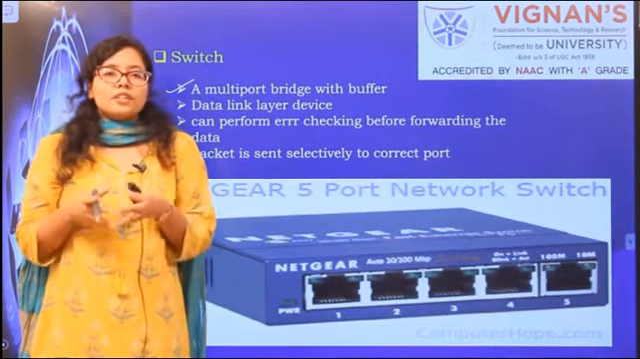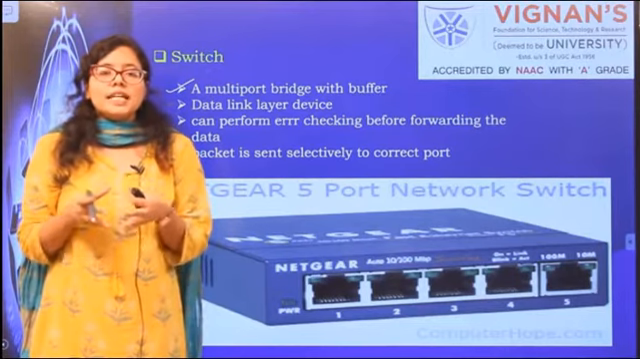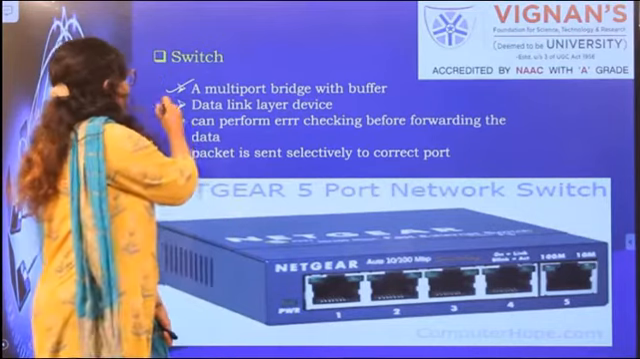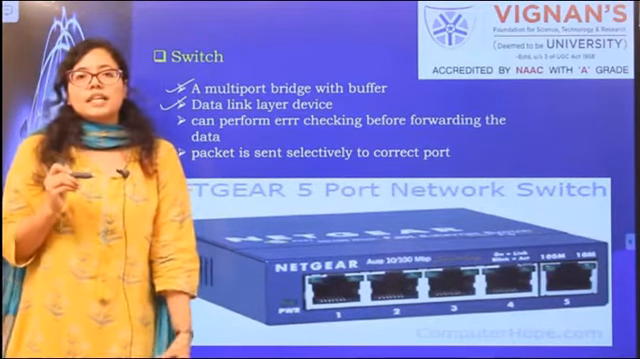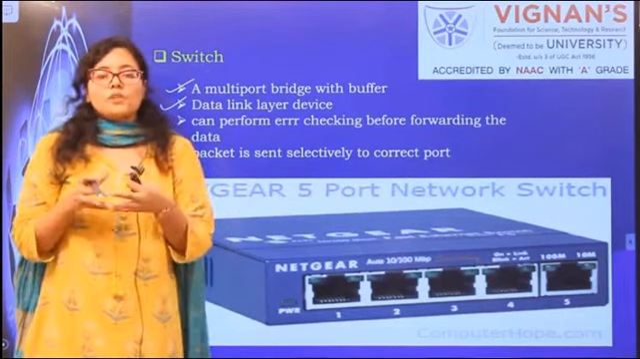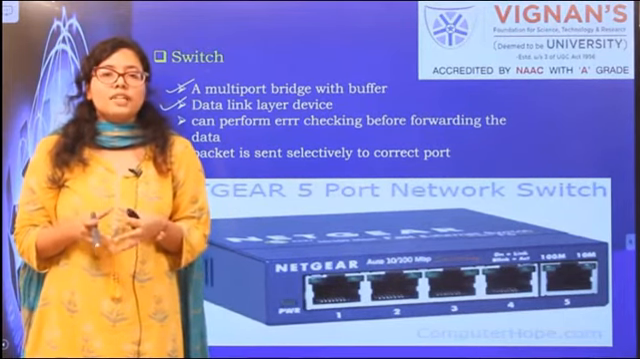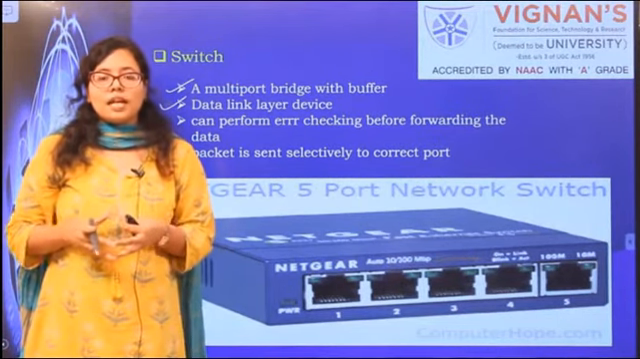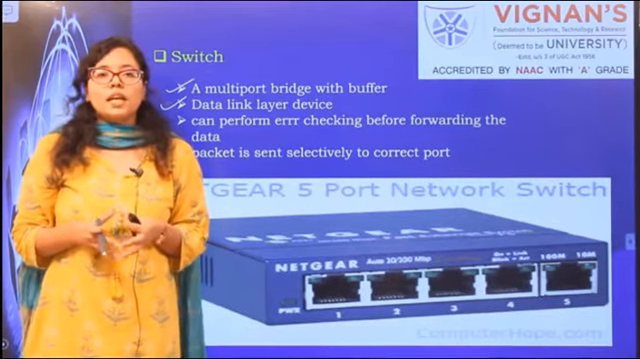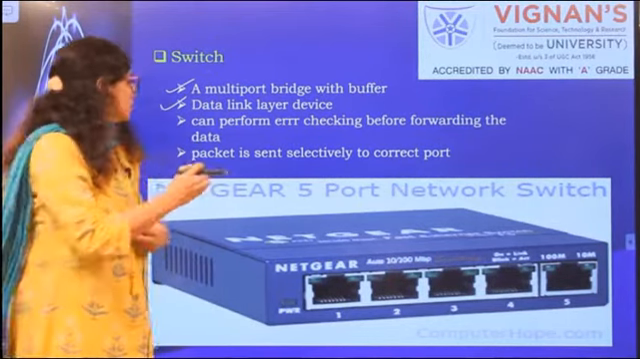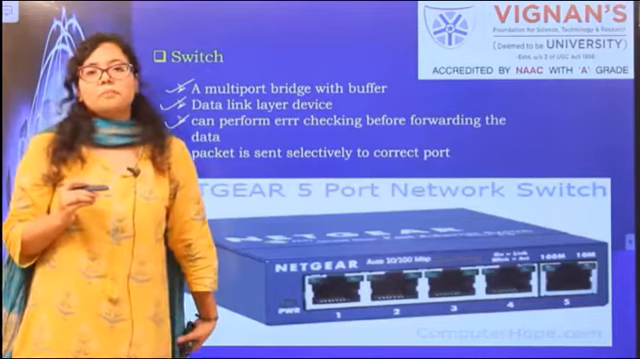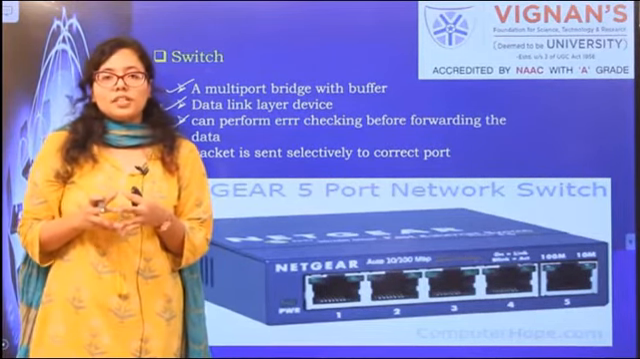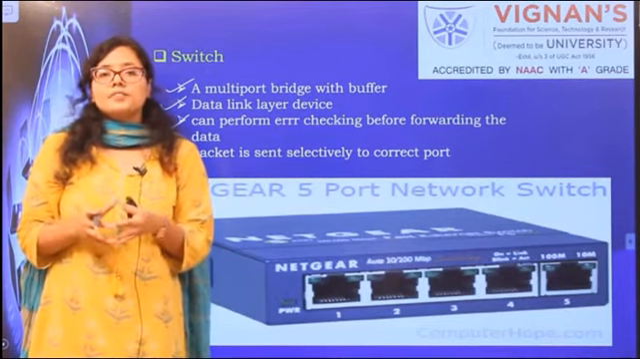So what is the further advantage of using a switch? It will selectively forward the packets to the respective port number. We will see how. One more point to be noted for a switch is that it is a data link layer device. We saw that the main function of a data link layer device is to check if there is an error in the data packets or not, and if there is any error, it will perform the error recovery operation. So it can also perform error checking before forwarding the data. The next function of a switch, as we already said, is that the packets are sent selectively to the particular port.